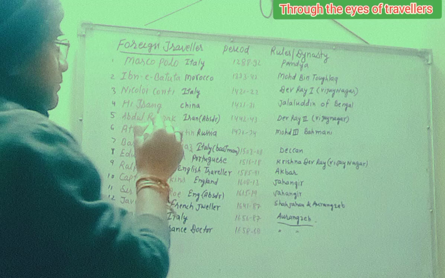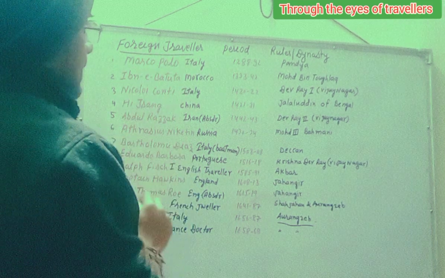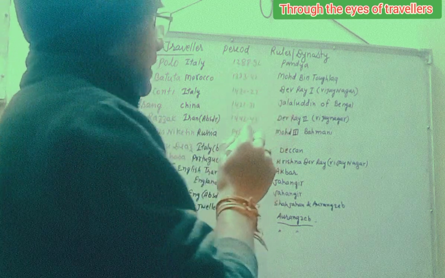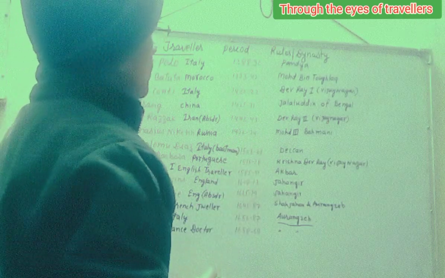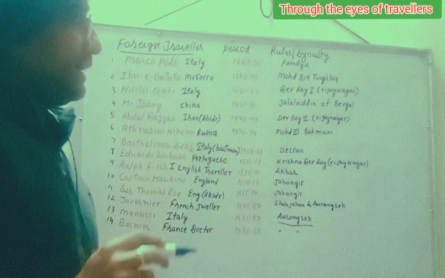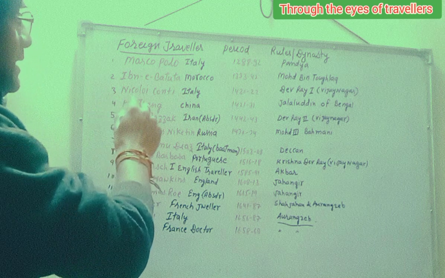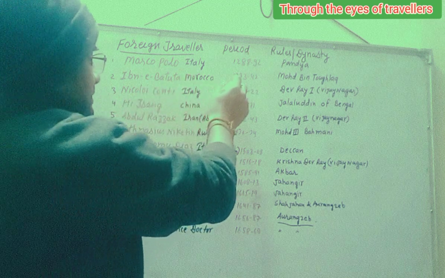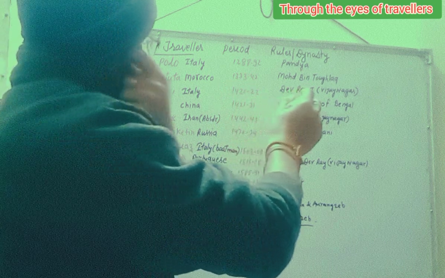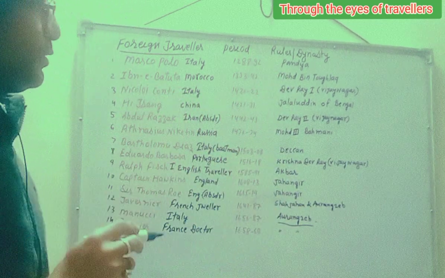The foreign travelers who came to India: from Italy, Marco Polo, and he came to India in 1288 to 1292. The ruler during his time was the Pandya ruler. The Pandya kingdom was there in India. And second was Ibn Battuta. Ibn Battuta was from Morocco, and he came to India in 1333 to 1342, in the period of the ruler Muhammad bin Tughlaq, the Tughlaq dynasty ruler.